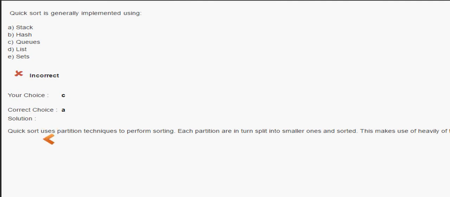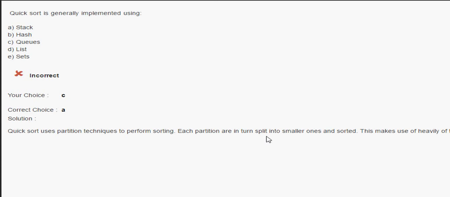Now quick sort uses the partition technique to perform sorting, and each partition is in turn split into smaller ones and sorted. This makes heavy use of the recursion technique. Similarly we have merge sort also, but there is a huge difference between merge sort and quick sort.